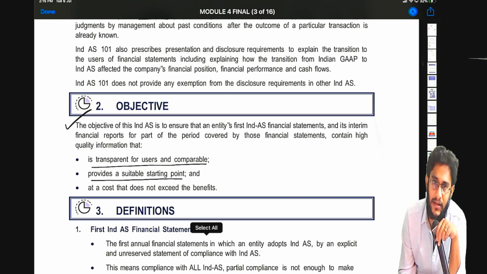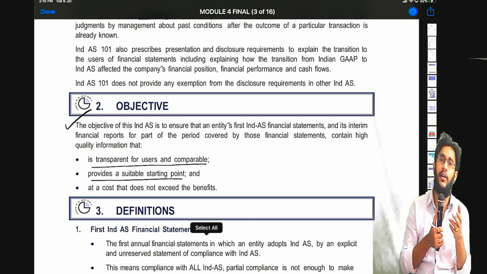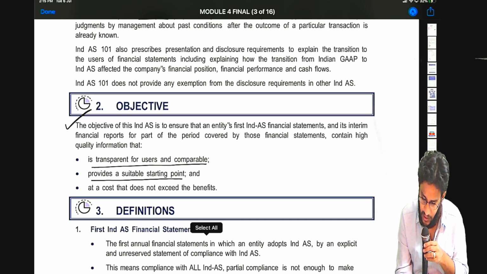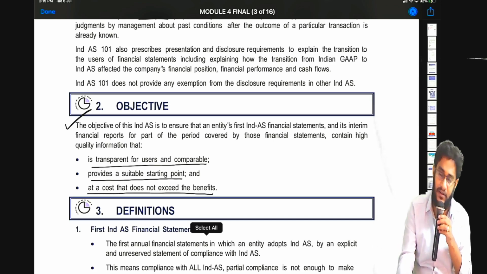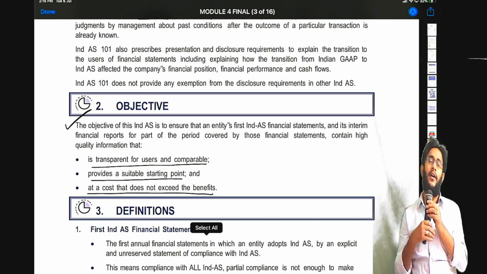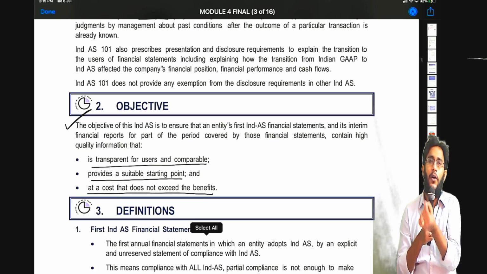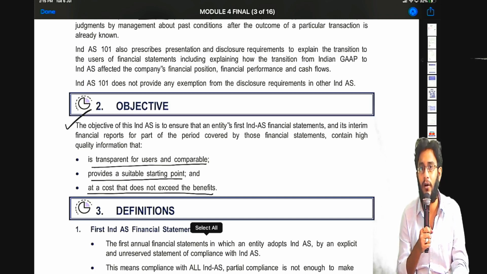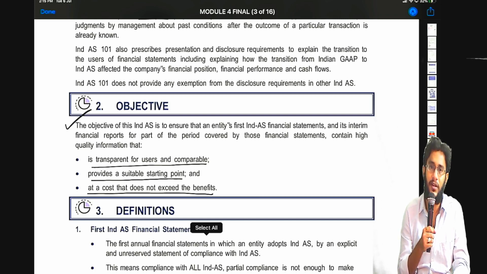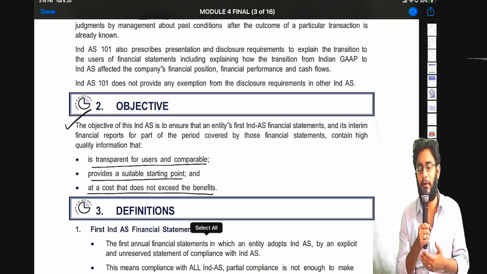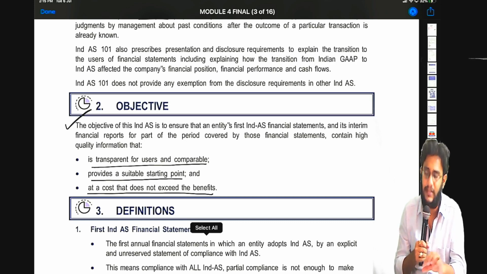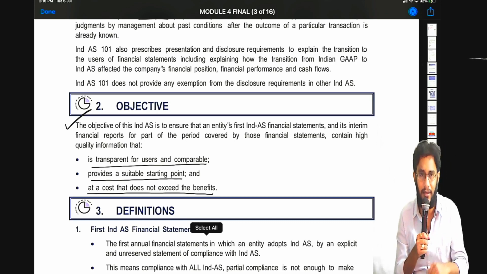As we have discussed, the suitable starting point is what? The opening balance sheet which the entity prepares on the transition date, that only is the suitable starting point, at a cost that does not exceed benefits. That means, for a small item, if I ask you to do retrospective effect, it may involve a lot of cost in terms of time, manpower, resources required. In those cases, where it is very difficult to obtain information and do retrospective effect, the standard itself has given exemptions. So the last point is to tell you that the standard contains certain exemptions and exceptions.